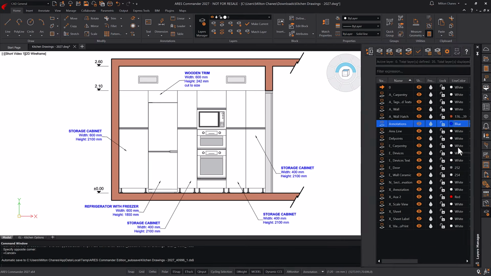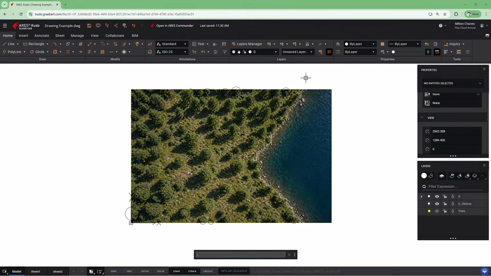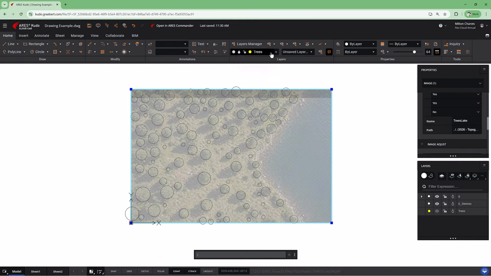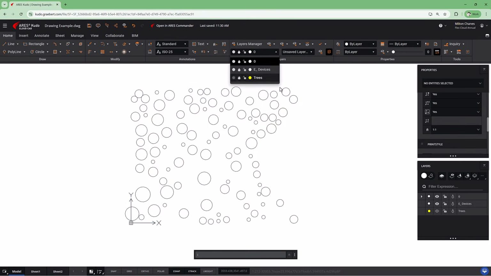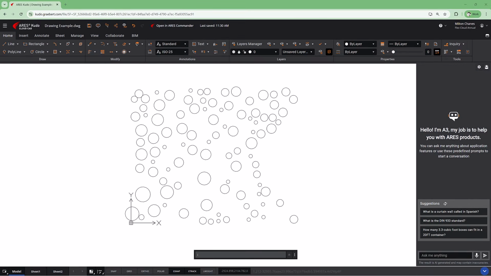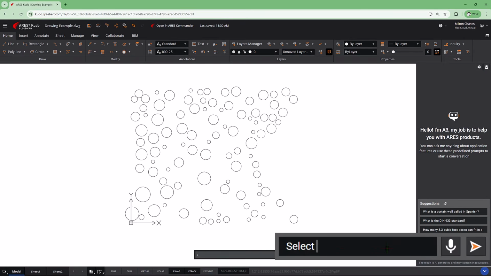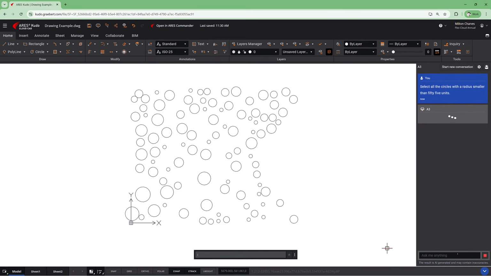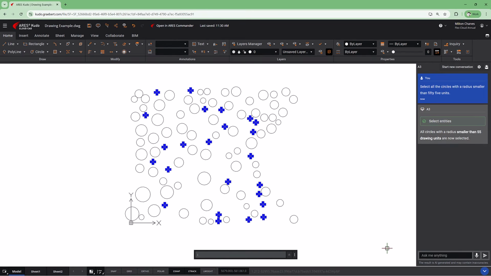Perfect. Now let's look at an example with ARES Kudo. A forestry study carried out a first survey of a photo area, adding circles that represent tree canopies. Now it may be useful to select all tree canopies whose radius is smaller than 55 centimeters, although in our drawing they would be drawing units. Select all the circles with a radius smaller than 55 units. Thus, an apparently simple action can become very useful in certain contexts.